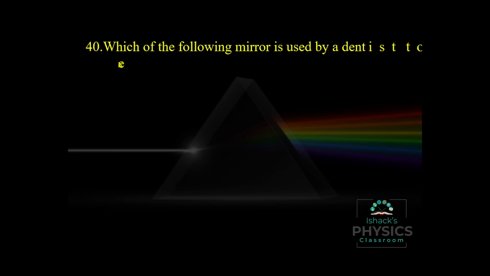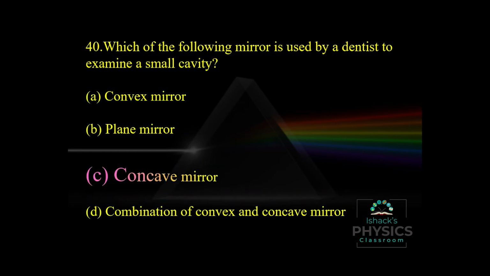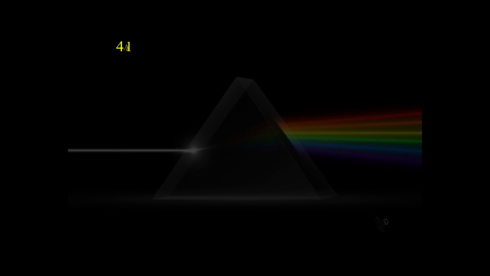Which of the following mirrors is used by a dentist to examine a small cavity? We use a concave mirror. The rear view mirror is a convex mirror, but in the case of a dentist, we use a concave mirror.